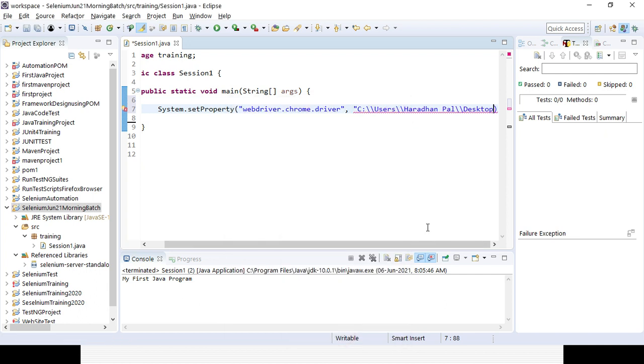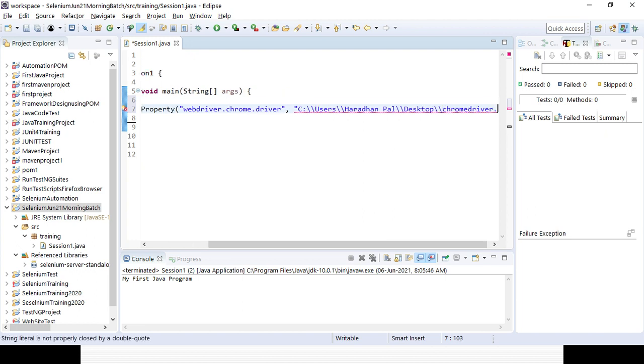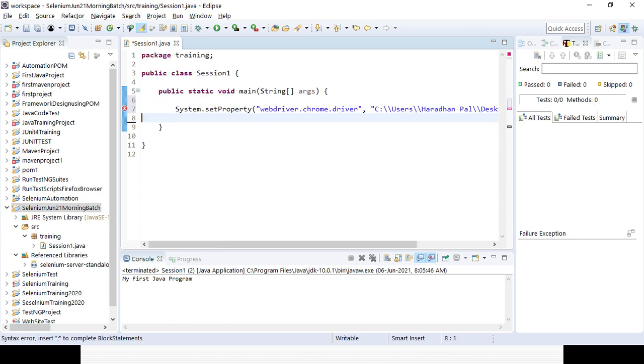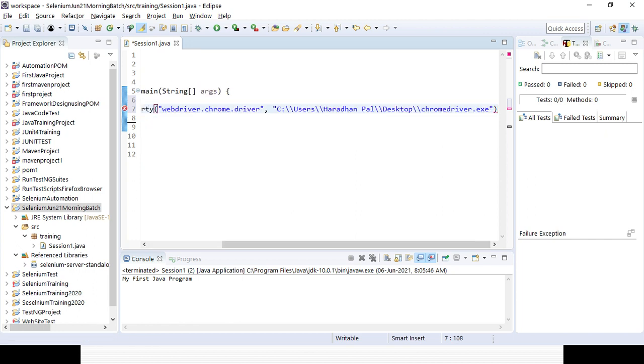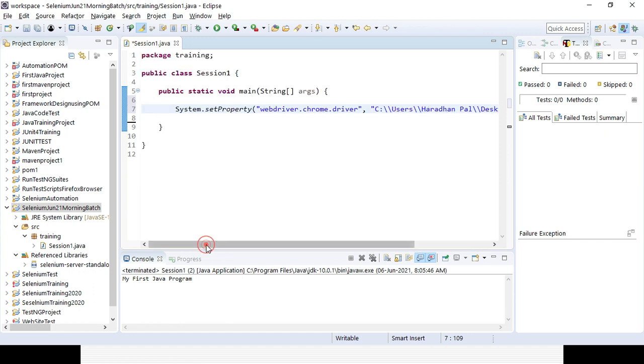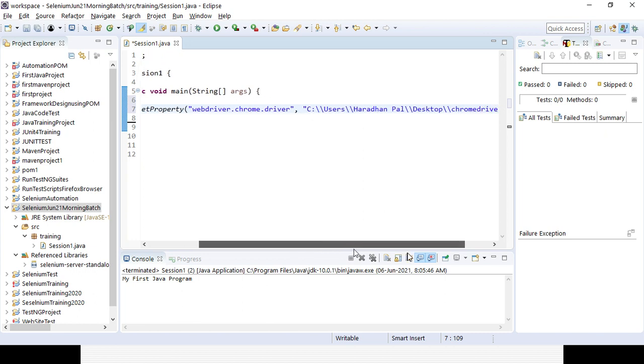So Desktop, double slash, chromedriver.exe, and I am closing with a semicolon. Each and every line of code needs to end with a semicolon. This is Java syntax, and I will let you know whenever I talk about Java. This is the first part. You need to use double slashes because in Selenium WebDriver scripting, a single slash is not read.